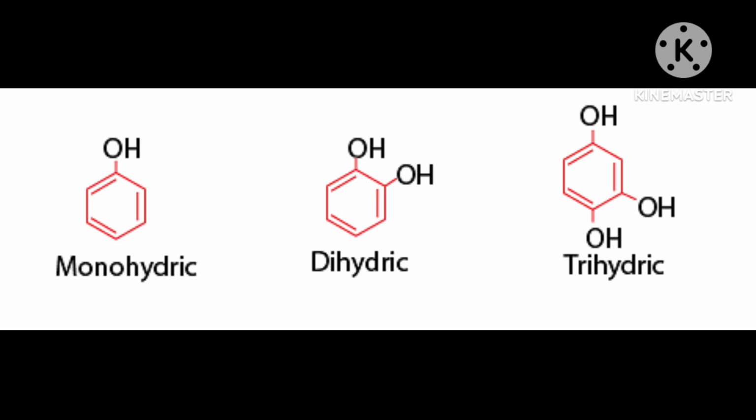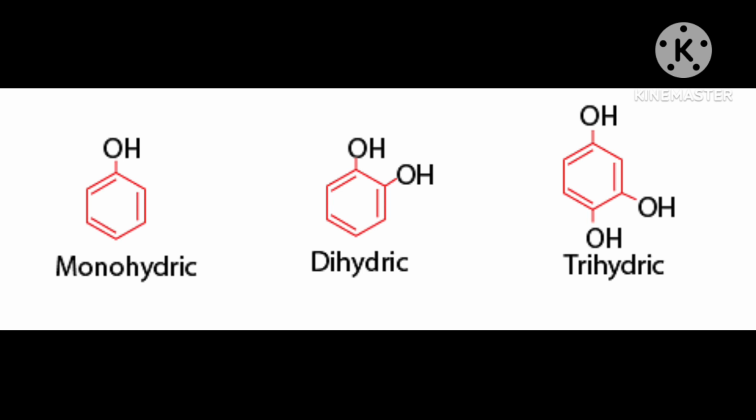Now another concept I am telling you further: compounds containing an sp2 C-OH bond. That means the OH is attached with an sp2 carbon.